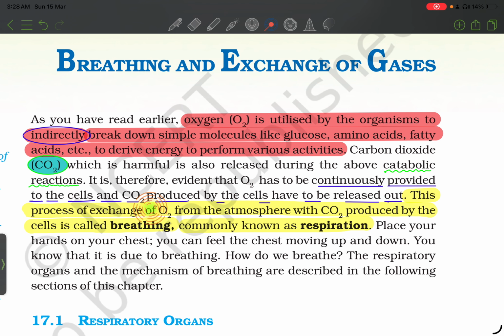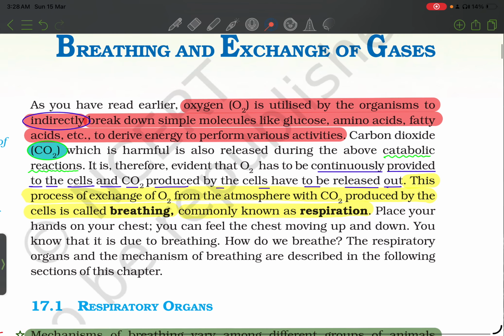This process of exchange of oxygen from atmosphere and CO2 produced by the cell is called breathing, commonly known as respiration. Place your hand on your chest. You can feel the chest moving up and down. You know it is due to breathing. How do we breathe? The respiratory organ and mechanism of breathing are described in the following section of this chapter.